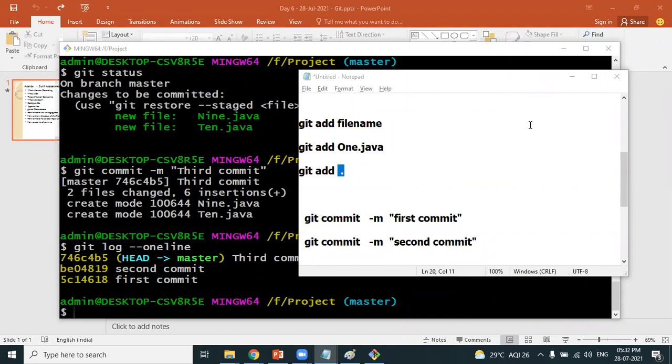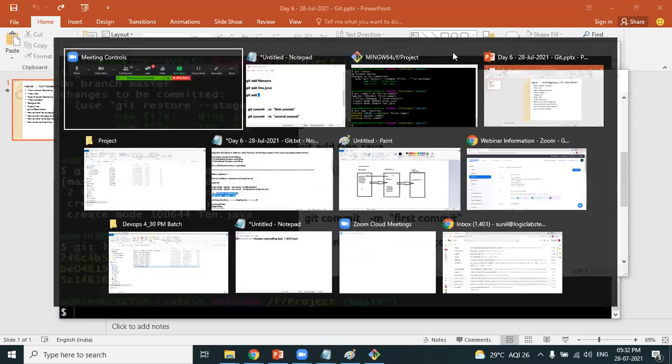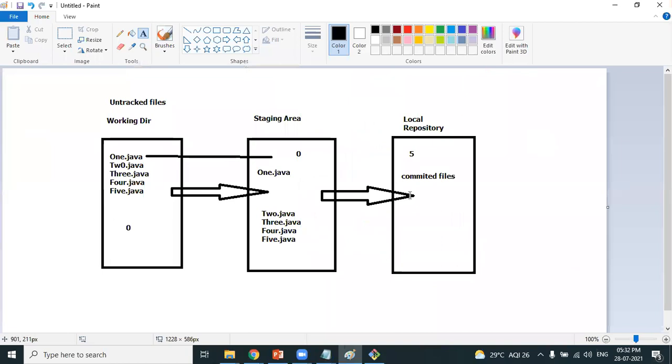Okay. And I have another question. What is the purpose of moving the file to the staging area? Is there any particular reason we are doing it in staging? Okay. I want to ask a continuation question for you. What is the purpose of moving the files into the staging area? Okay. Your question is why are we moving the files to the staging area. Now, my question is, why are we moving the files to the local repository? Isn't it? That's what I should answer.